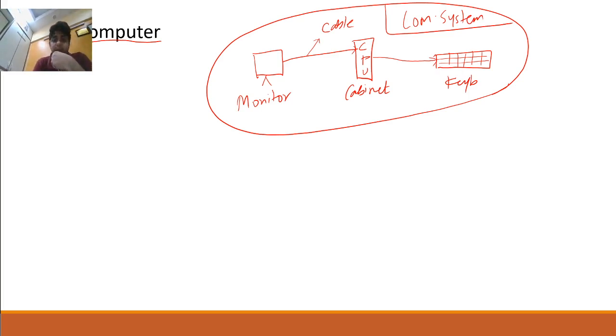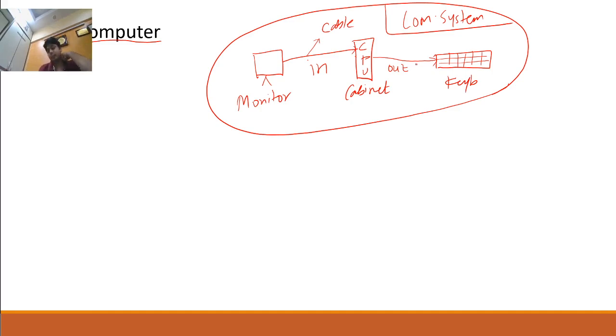Computer is an electronic machine which accepts data, meaning from the keyboard to the monitor it is in, and from the CPU to the keyboard it is out.